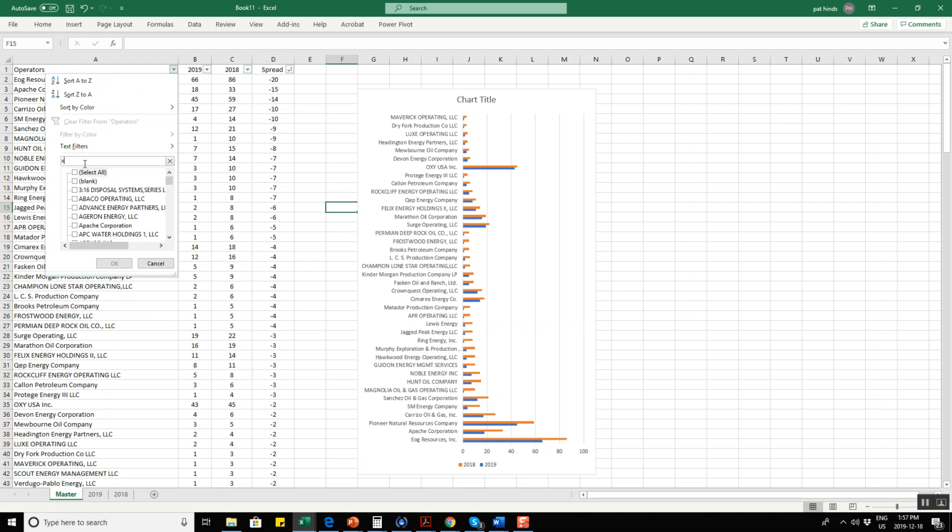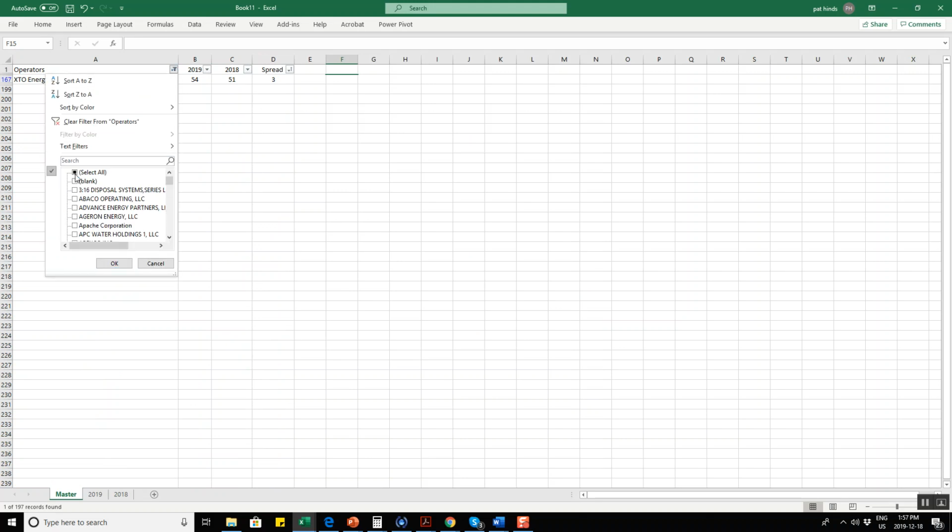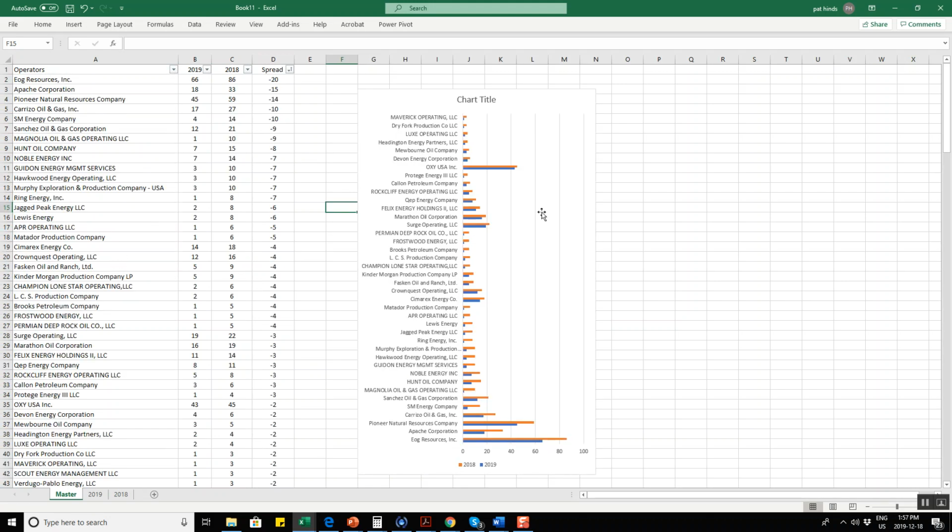And then when I put that in there, I can pick XTO, the account, and then I can look at what my spread is specific on that account. So if I have a list of accounts that I'm interested in, I can search them and highlight them and only look at that particular list. So it's a nice, easy way to use some data and some analytics.